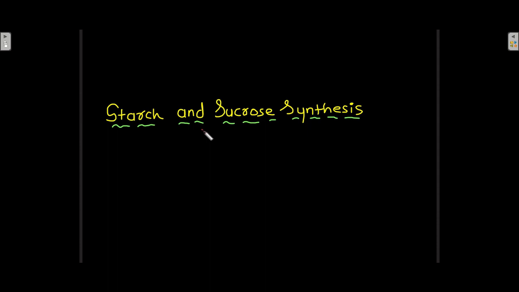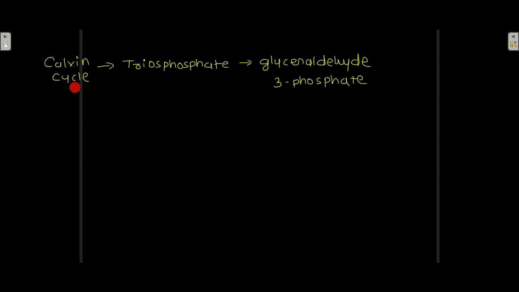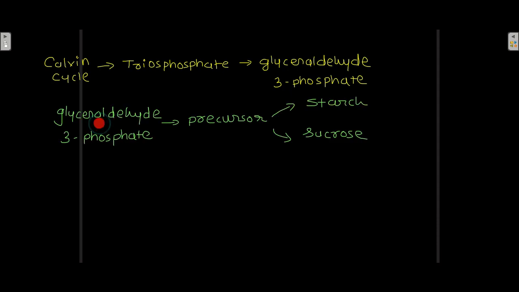Starch and sucrose synthesis. The Calvin cycle produces a triose phosphate, which is known as glyceraldehyde 3-phosphate. Now this glyceraldehyde 3-phosphate acts as a precursor for the synthesis of starch as well as sucrose.